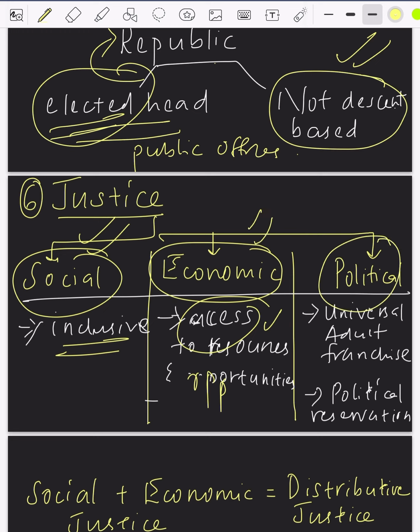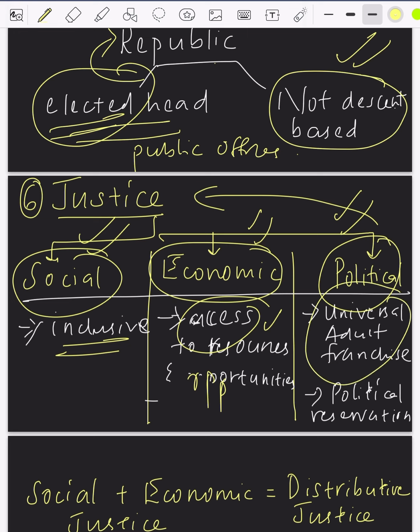Next we have political justice, that is based on participation in governance. By giving universal adult franchise and by giving political reservations, we are establishing political justice. Universal adult franchise means voting is available for everyone aged above 18 years, right?